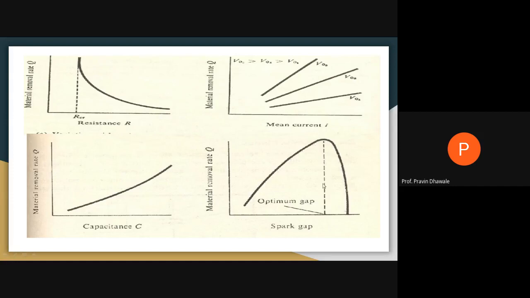Beyond that value, if you are increasing the spark gap, arcing instead of a spark will happen, and because of that arc, the material removal rate will go on decreasing. You may draw these diagrams; it will be helpful while explaining the effect of various process parameters on material removal rate in case of electric discharge machining.